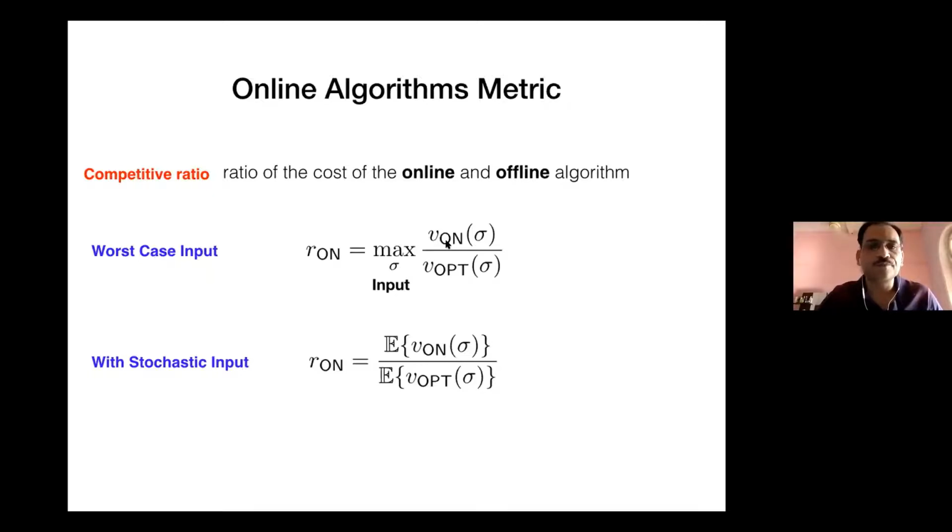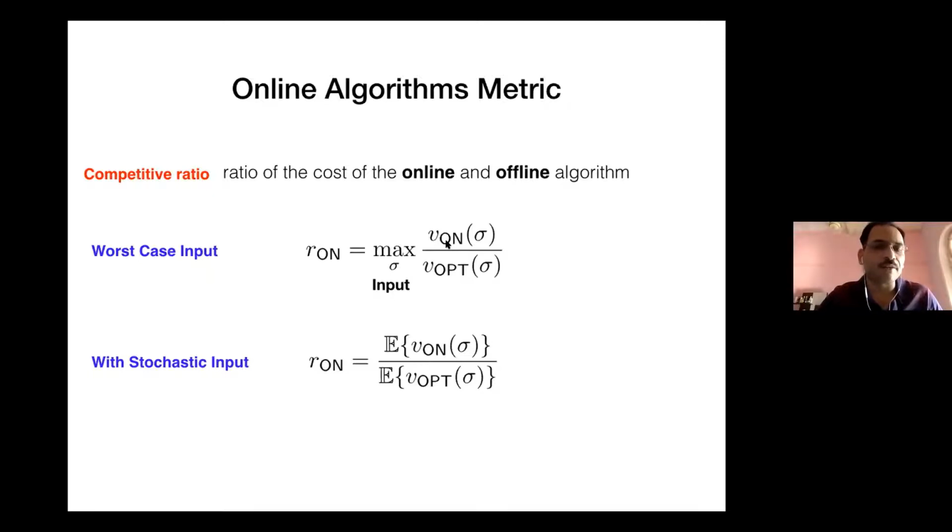So our goal is simply to say that this is bounded by some number. We would like it to be as close to 1. The best thing that could happen is it's just equal to 1, so ideally you would like this to be as close to 1 as possible. The next possible goal is to show that it is a constant. It doesn't depend on the problem definition. So that itself is a big thing.